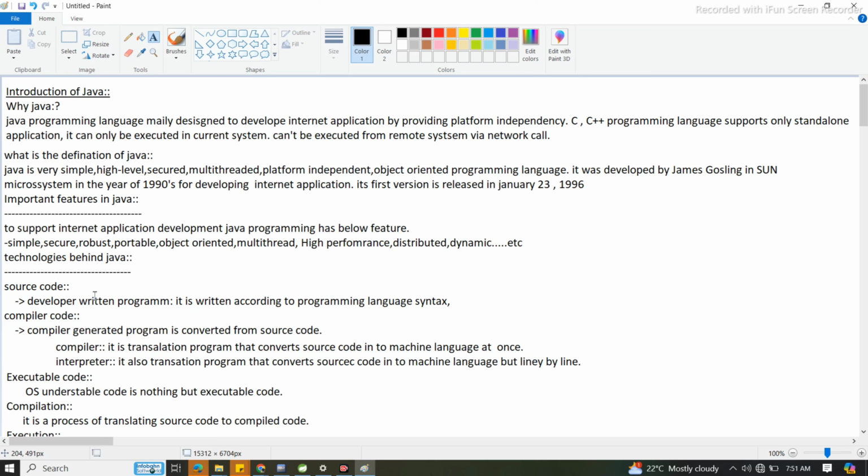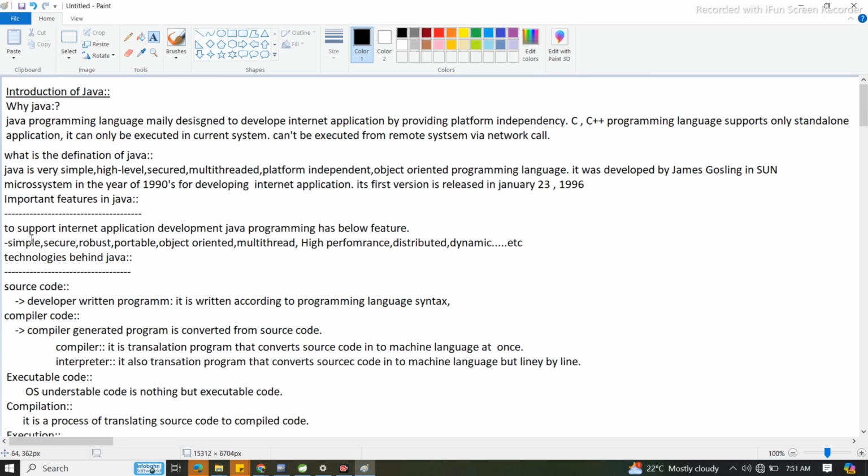So now first we'll go for how we can work on Java. If we want to work on Java, what is the first thing? The first thing is software, the applications. Do we have Java applications? No. Suppose you don't have Java applications.